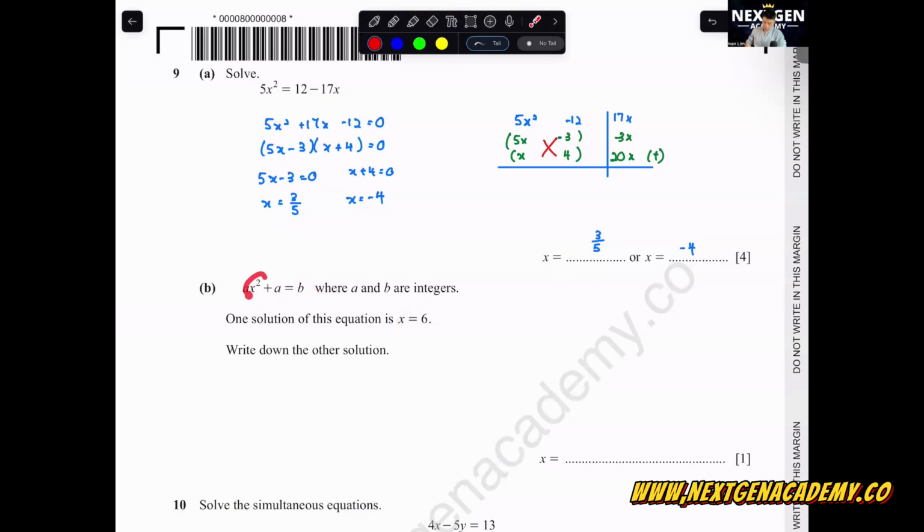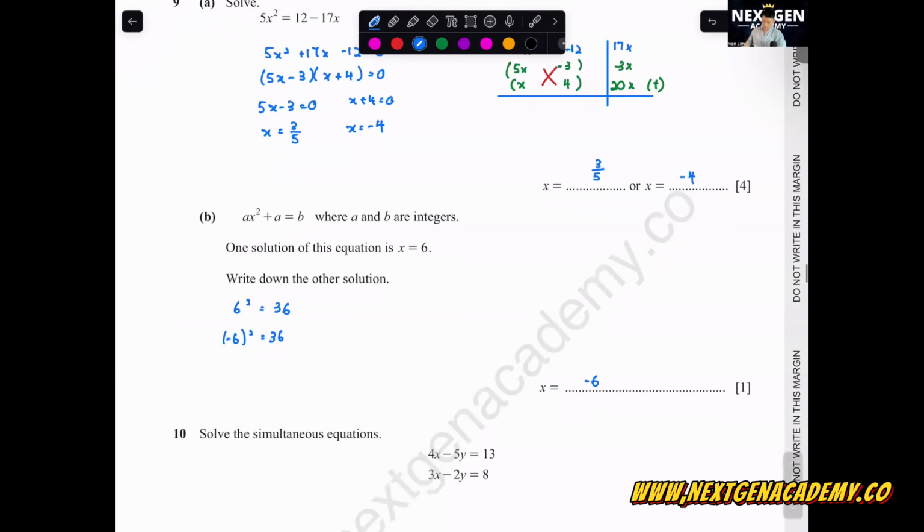What's another value that we can put here that will give the same value? The most straightforward one you can think of is -6. Why -6? Because -6 squared is also the same value. So if we say 6 squared equals 36, we can also say -6 squared equals 36. We want the same exact value.